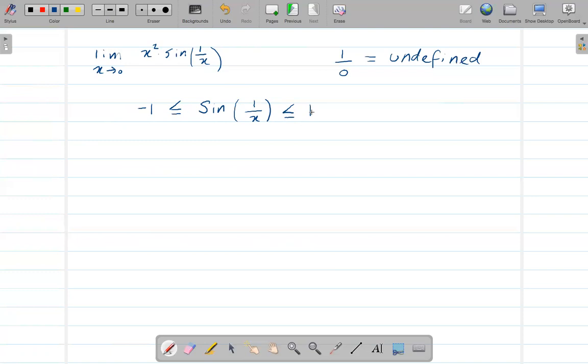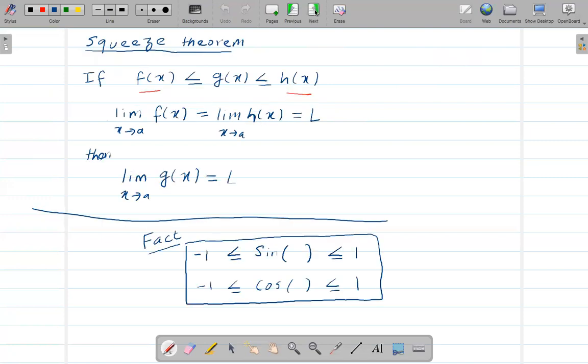Now, since we are taking the limit of this, if the values of the limits of both of these are the same, then the limit of the thing in between should be the same. That's using the squeeze theorem I just explained.